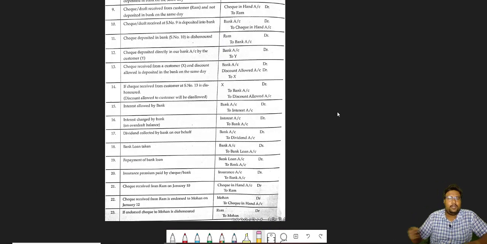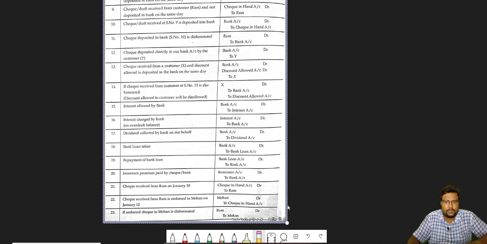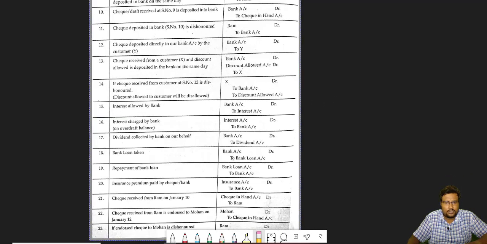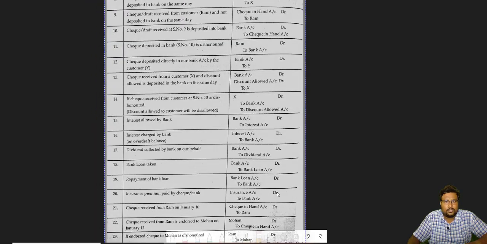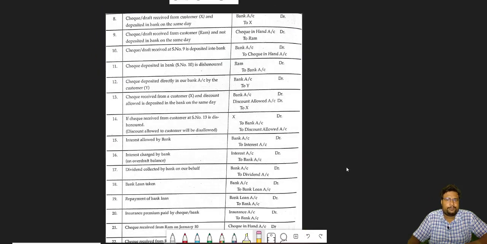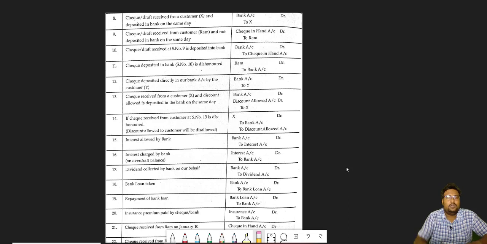Okay, so whenever any check is received from someone, I think it is visible. If it is not, it is now. It is now better. So whenever any particular check is received from someone, then check deposited in bank on the same day.